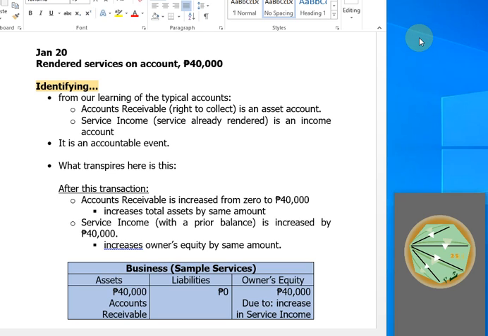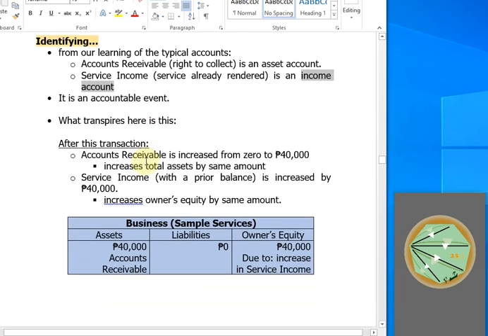We continue now our discussion on journal entries. We are now on January 20. On January 20, the company rendered services on account for 40,000. So of course, when we talk about rendering of services, then it is clear that we have to recognize service income again because service is already rendered and service income is an income account.